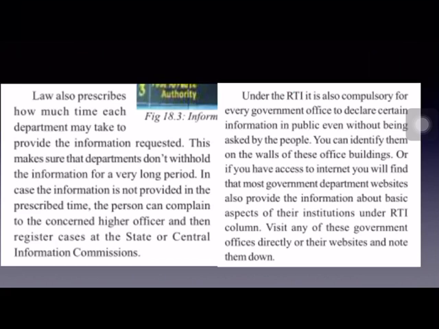Now, since it is mandatory to provide any information about the functioning of any government department, many of the government departments are providing information about basic aspects of their institutions without being asked also. For example, whenever a road or project is repaired or constructed, you might have seen a notice board displaying the details of the public works undertaken. That is, total expenditure, total number of workers who work, time taken for the project. Also, in many hospitals, you might have seen the notice board with the names of the doctors in charge of different branches and their contact numbers, etc.